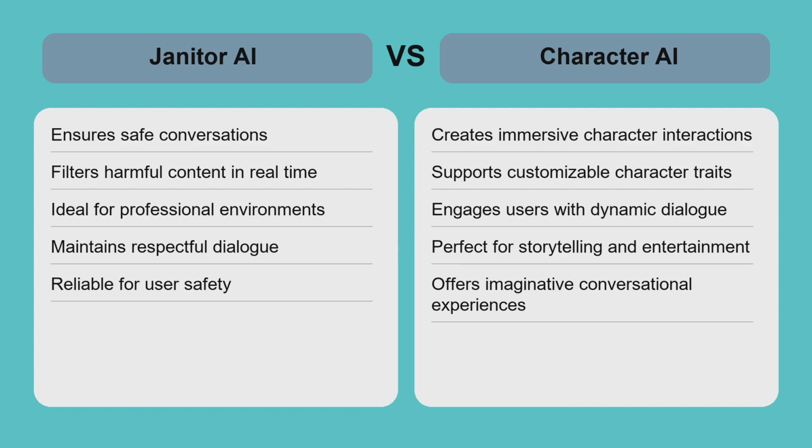Choosing between them depends on your priorities. If you need a reliable, moderated chatbot that minimizes risk, Janitor AI is the better option. If you want rich, imaginative interactions and can manage occasional inconsistencies, Character AI offers a more vibrant experience. Both platforms serve distinct user needs with complementary strengths.